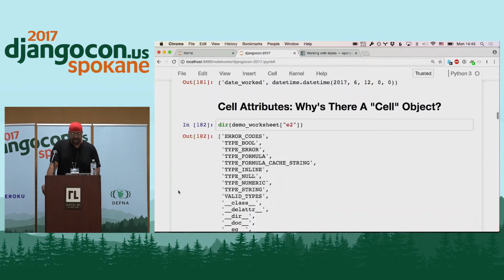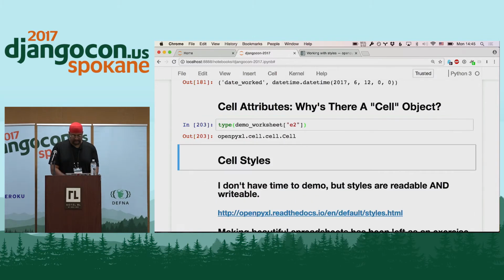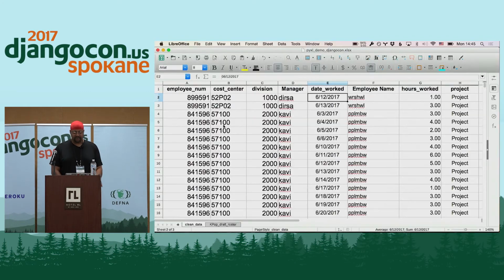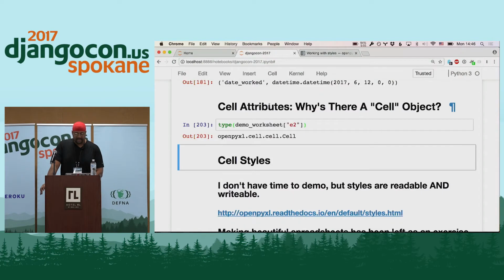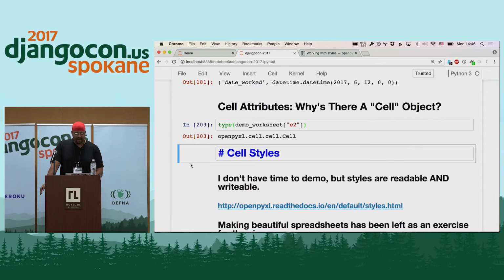So cell attributes, again, why is there a cell object? Just like we have the workbook and the worksheet object, we have these cell objects that have all these different attributes. And the primary reason for that is because when you're looking at a spreadsheet, there's a lot more going on than just what's in the cell itself, than just the value. There are other attributes. So is it bold? What sort of styling is going on? What other things are happening with the cell? And so these cell objects contain all those other attributes.